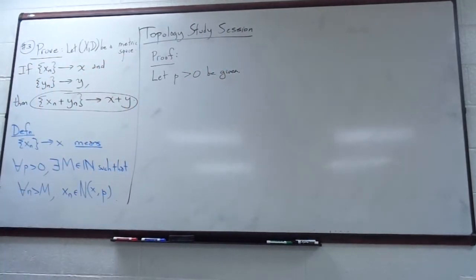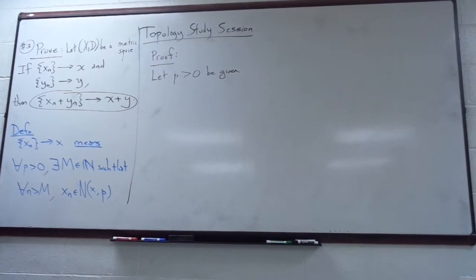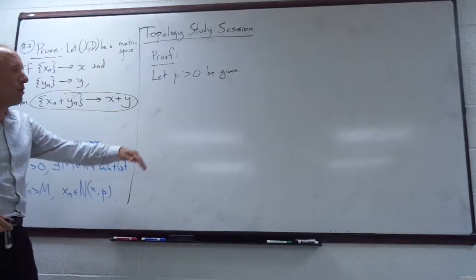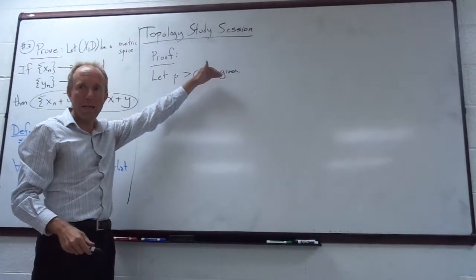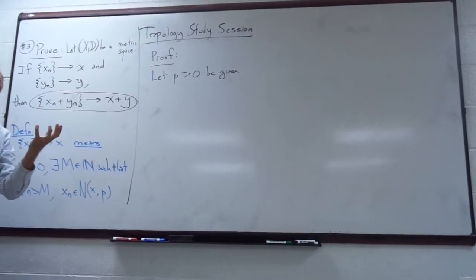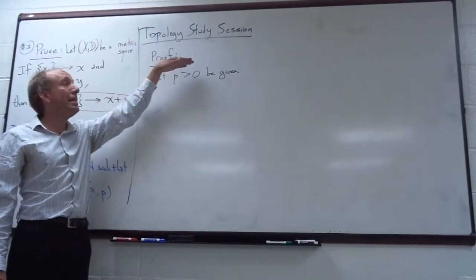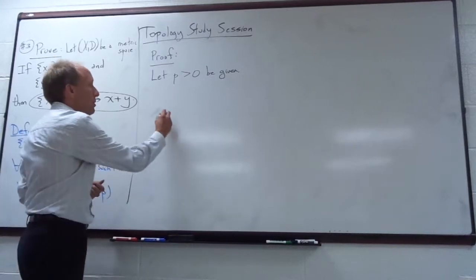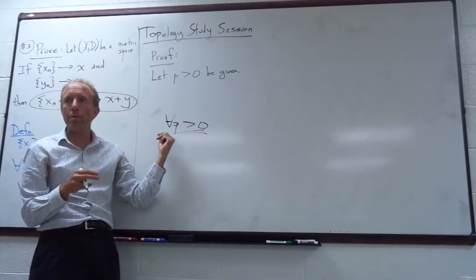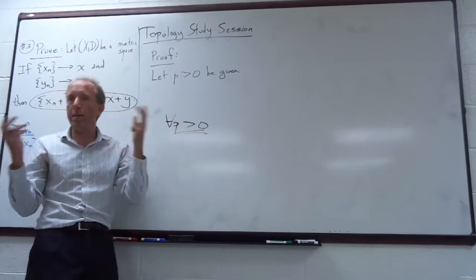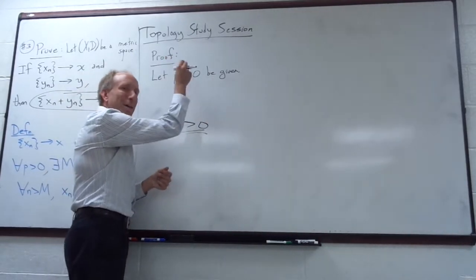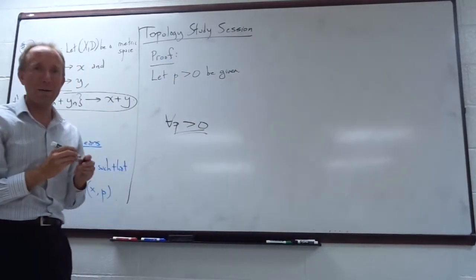Don't change it to p over 2 or p over 3 or anything else like that. You always want to just start with a random arbitrary p, just like this. Let p greater than 0 be given. It is now fixed. So I should not see this written down anywhere later in your proof, because if I see it, it makes me think you're talking about all p again. I've got one specific p that I fixed, and that's the only one I should ever talk about.